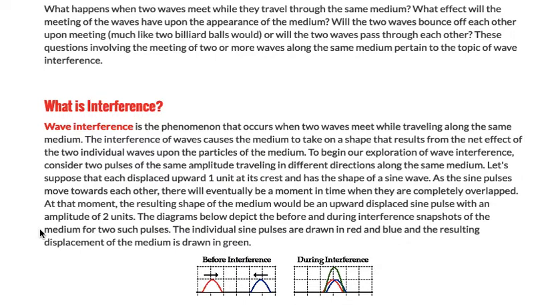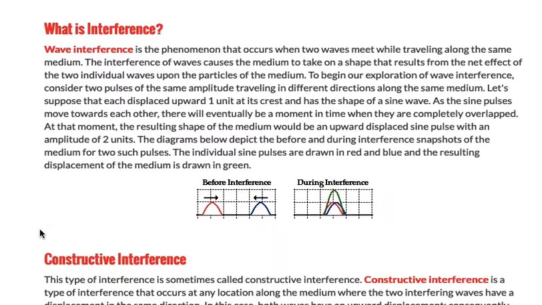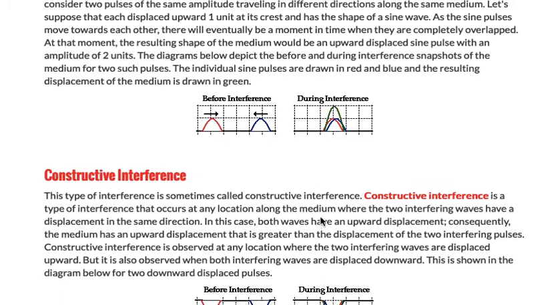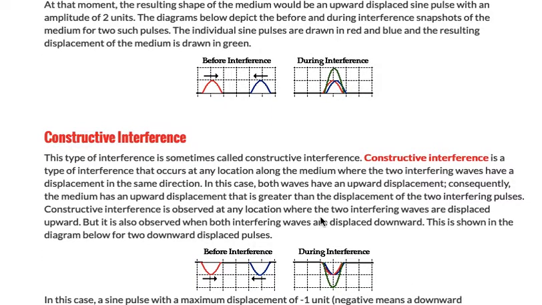The individual sine pulses are drawn in red and blue, and the resulting displacement of the medium is drawn in green. So here's our red wave moving this direction, our blue wave moving this direction. When they meet each other, they add together, creating interference. They get a bigger amplitude. This type of interference is sometimes called constructive interference.